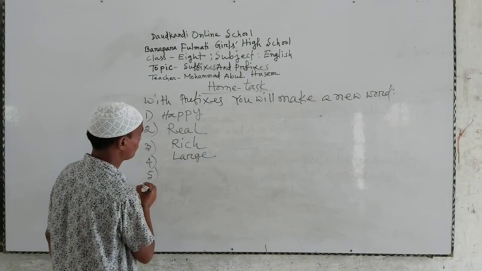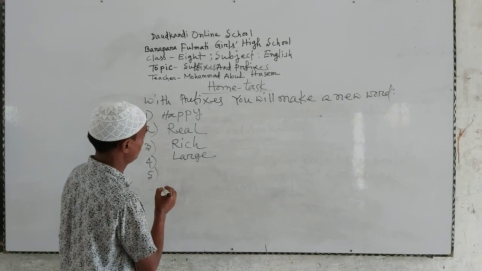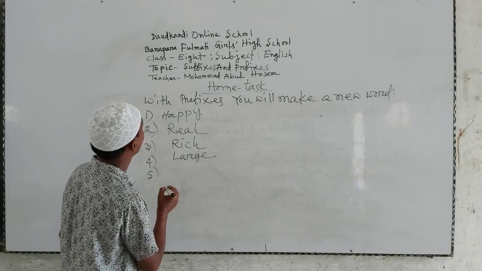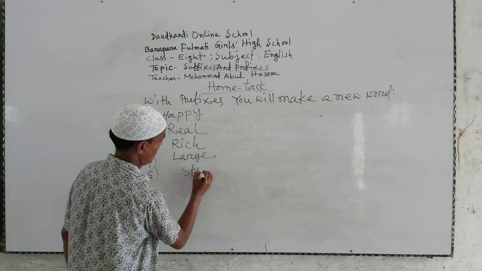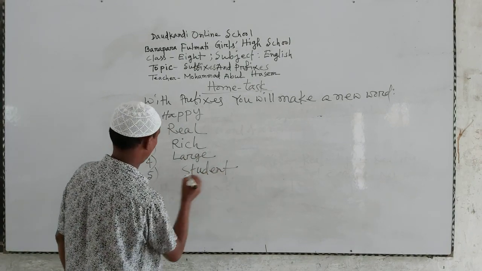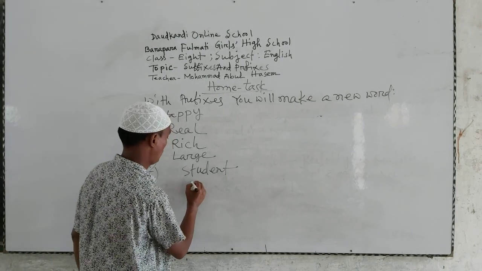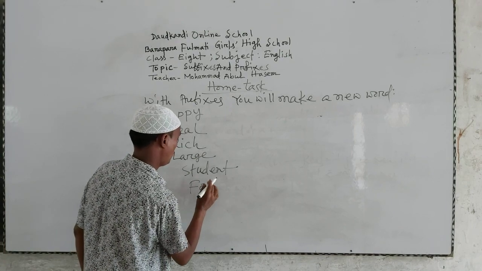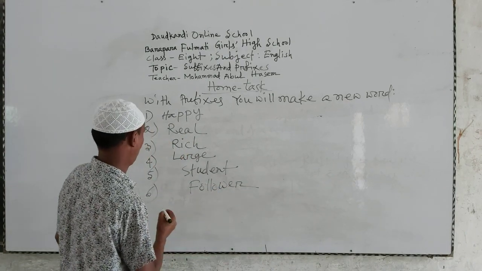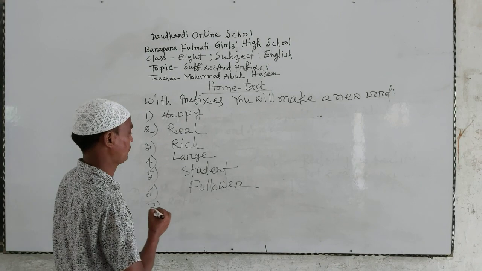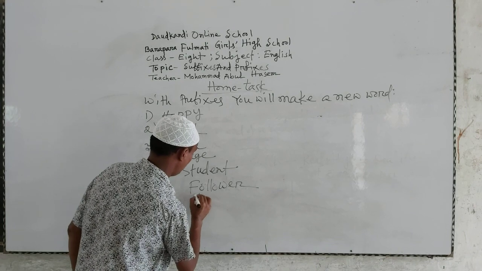Number 5, student. Number 6, follower. Number 7, honesty.